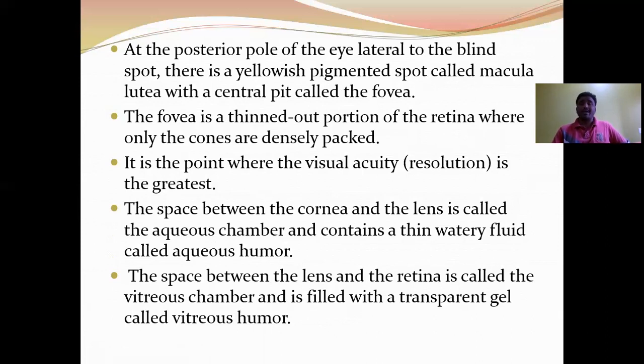The space between the cornea and the lens is called the aqueous chamber and contains a thin watery fluid called aqueous humor. This aqueous humor is continuously secreted from the epithelium of the ciliary body. The space between the lens and the retina is called the vitreous chamber and is filled with a transparent gel called vitreous humor. Aqueous humor is the watery fluid and vitreous humor is the gel-like fluid. The vitreous humor is produced only once, during embryonic development, from the retina.